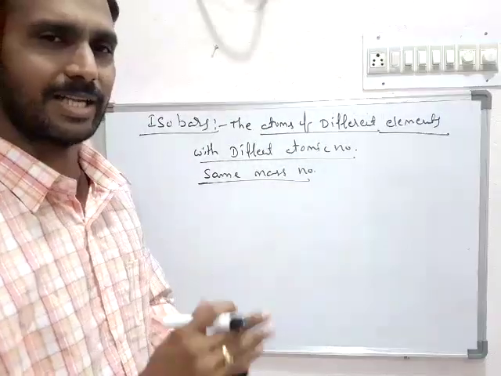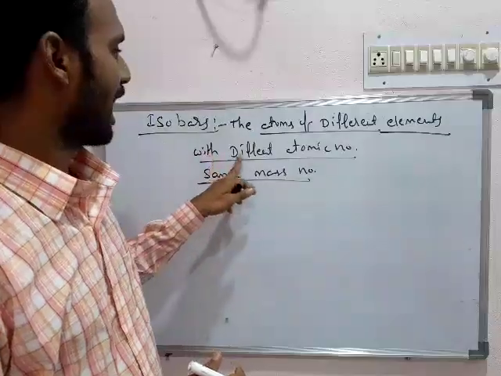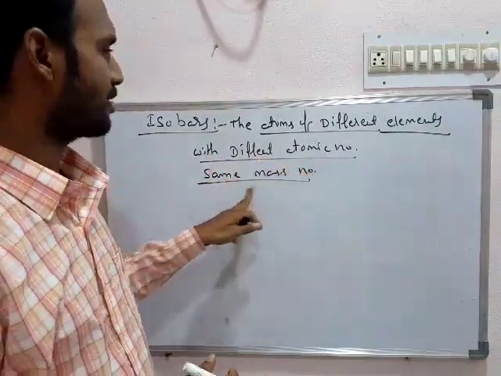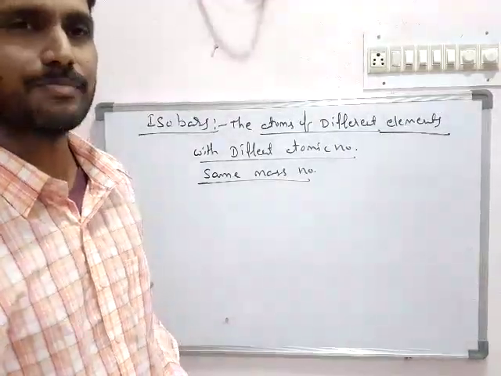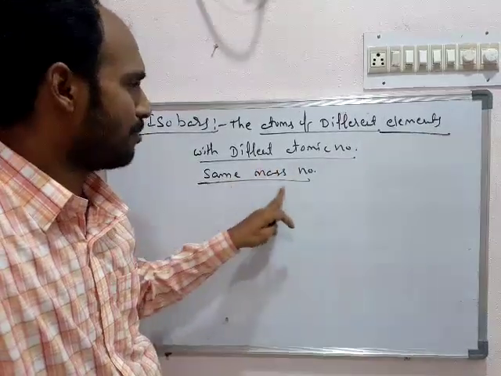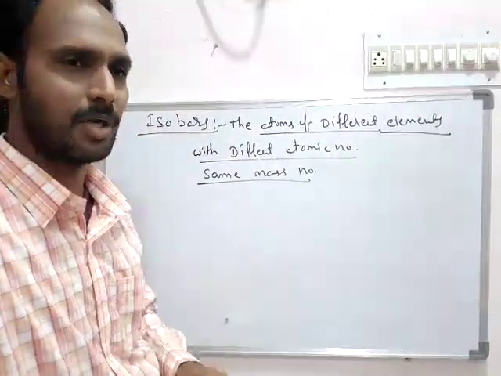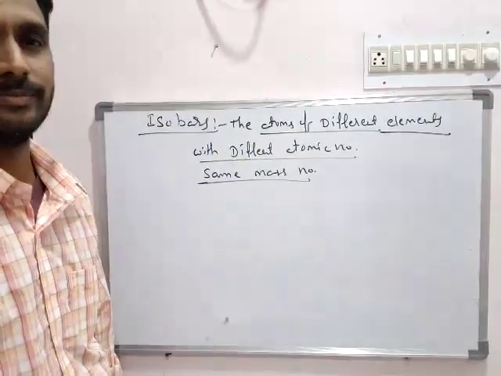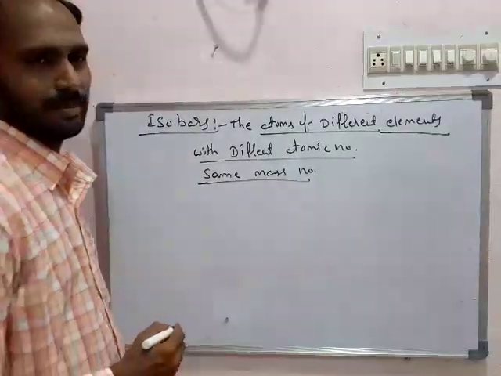The atoms which are having different atomic number with the same mass number are called isobars. Now we see some examples.